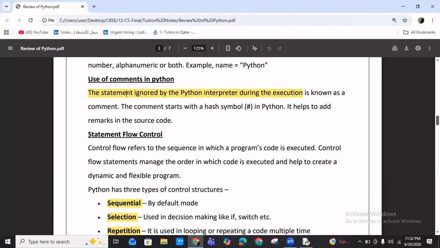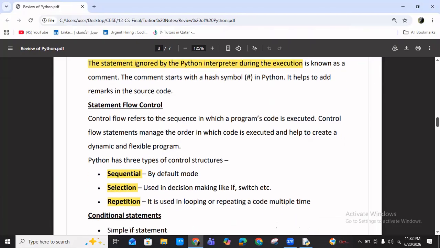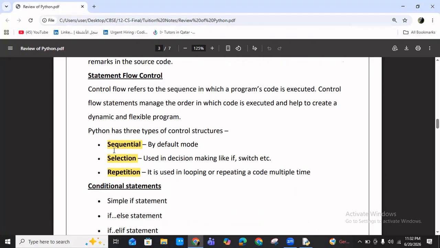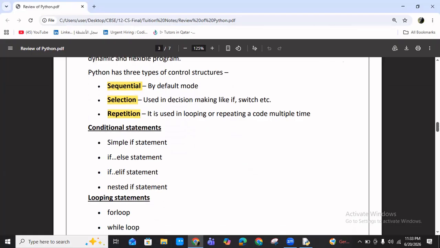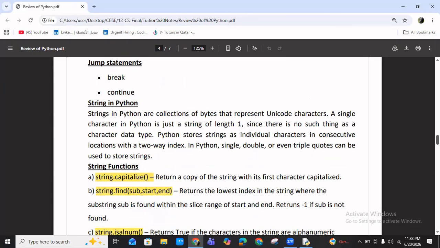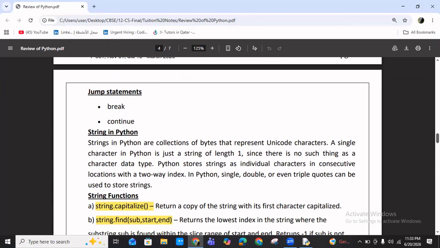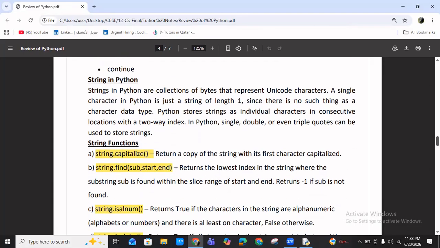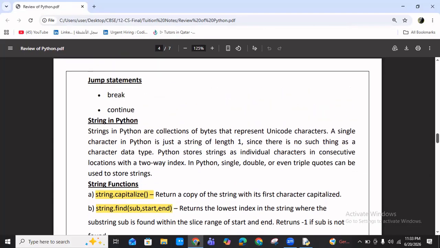So in this video, we discussed comments in Python and statement flow of control. For flow of control, first we discussed sequential statement. This is the default mode. Then we discussed selection statement. Selection means it is based on the condition. And the third one is repetition. Repetition means looping statement, where the same statement repeats. These are about this video, and we will discuss strings in the next topic.